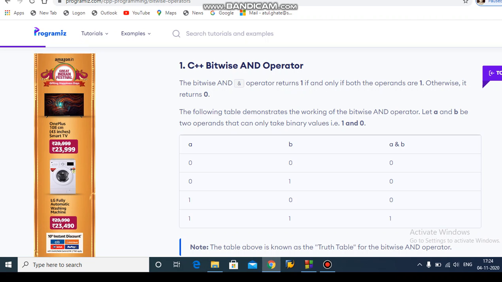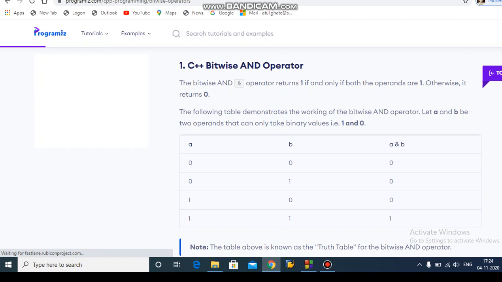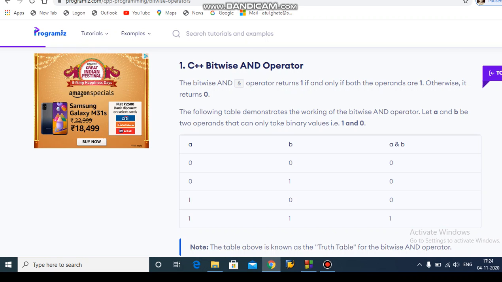Then A equals 1 and B equals 0, again it gives 0. The bitwise AND operator gives the result 0. Then A is 1 and B is 1, so the AND operator gives the final result 1.